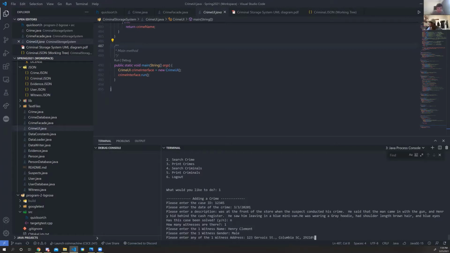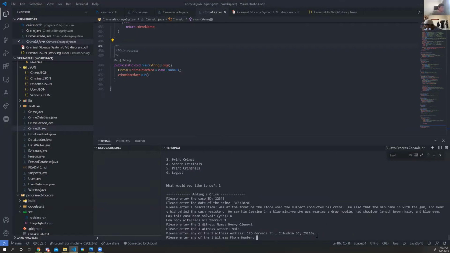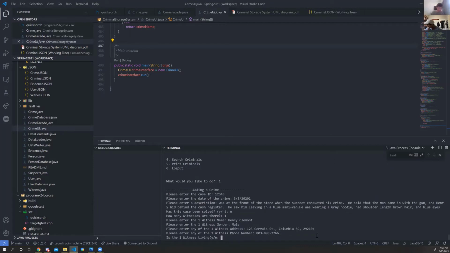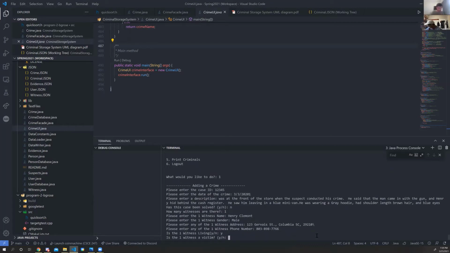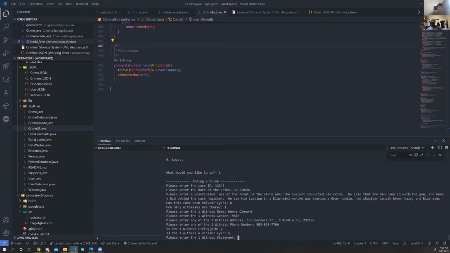Same with his phone number. The witness is still living, and he was a victim because he was the one held at gunpoint. His statement, we're going to include that, the one that was given to us.